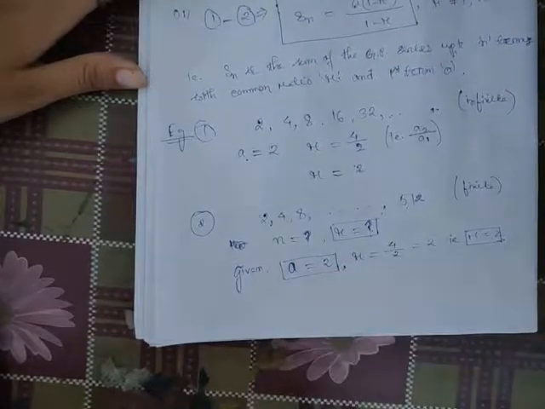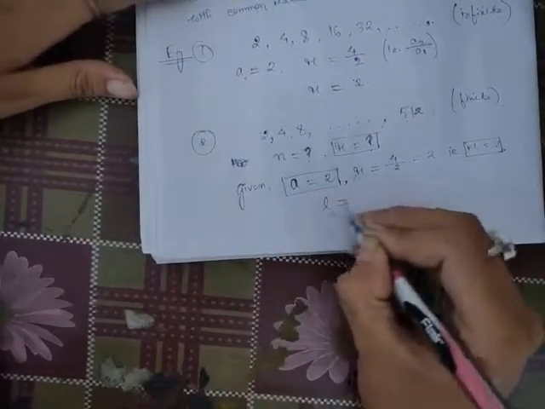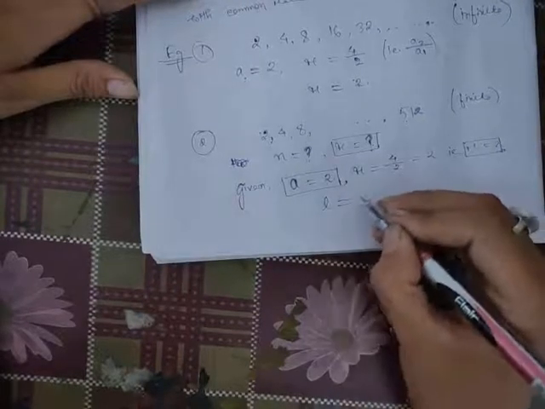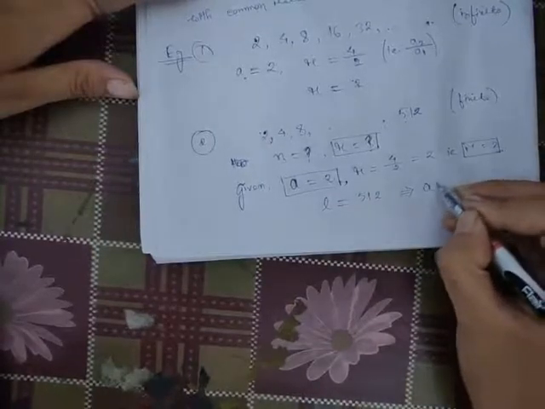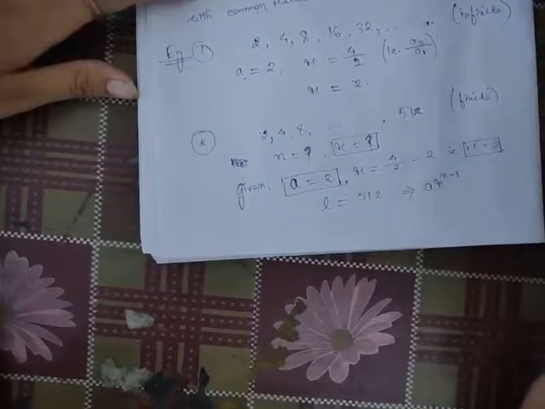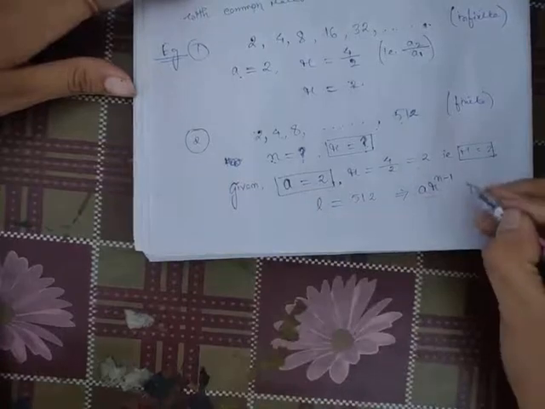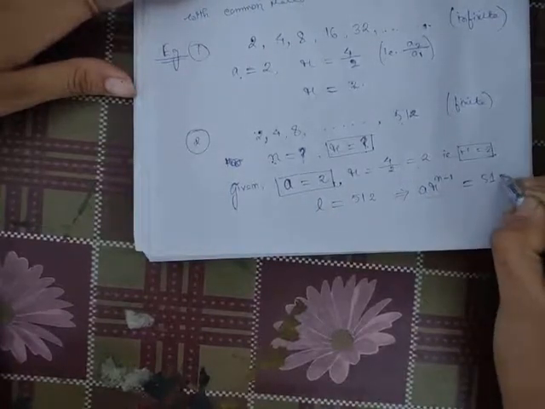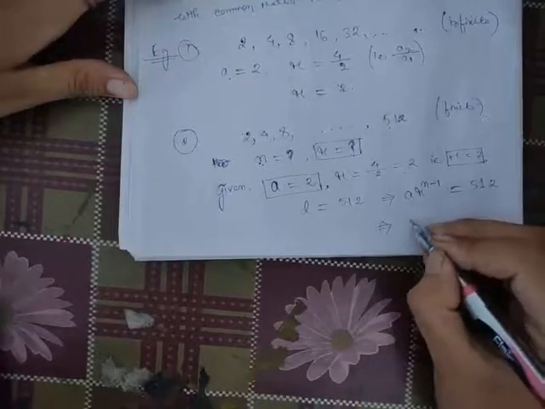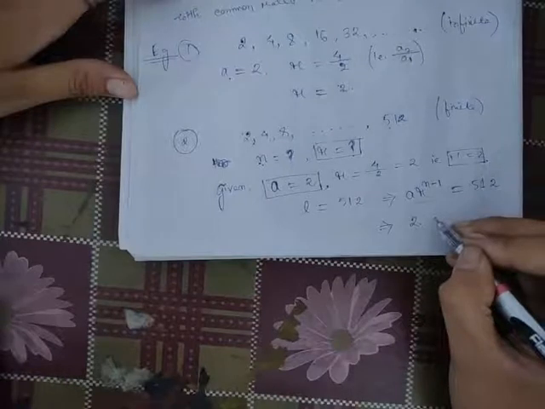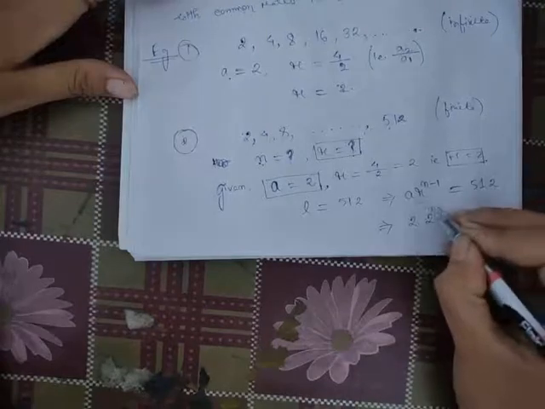Now we have a formula to find the last term. We denote the last term by L, and its value is 512. The formula is L = A R to the power n minus 1. This is the formula for finding the last term, and that is how we find the number of terms. The last term is 512, A is 2, R is 2, so 2 to the power n minus 1.